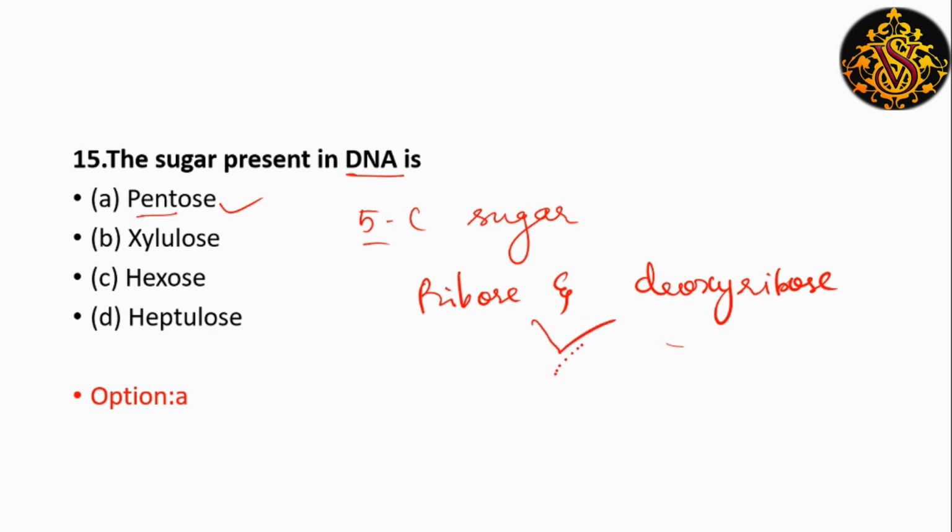These are the most important components of nucleotides and are found in RNA and DNA. So the sugar present in DNA is pentose.